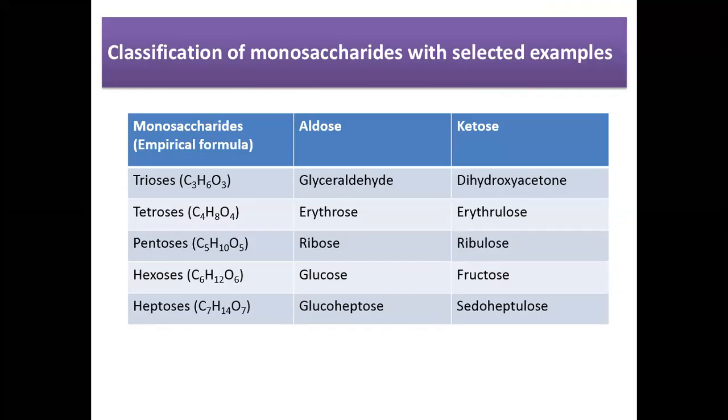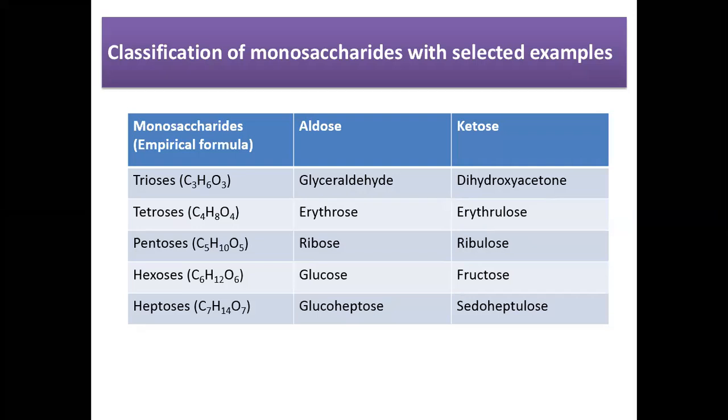Classification of monosaccharides with selected examples. As I have explained in the previous slides, we can classify monosaccharides based on the number of carbon atoms. If there are 3 carbon atoms, they are known as trioses. The formula for trioses is C3H6O3.